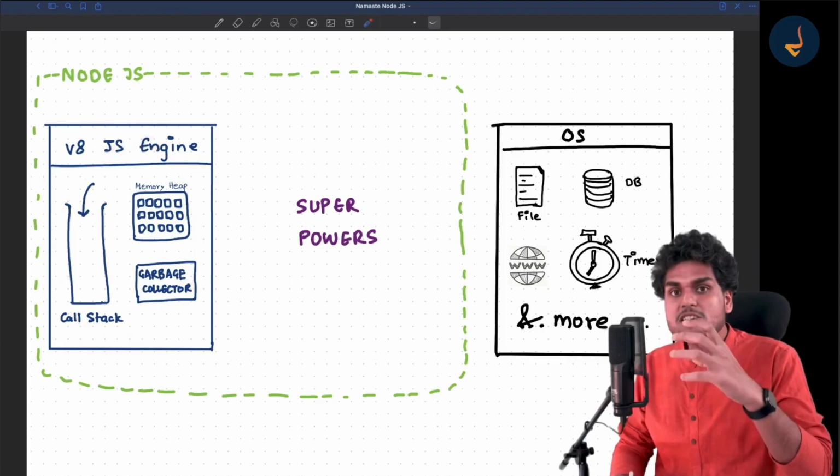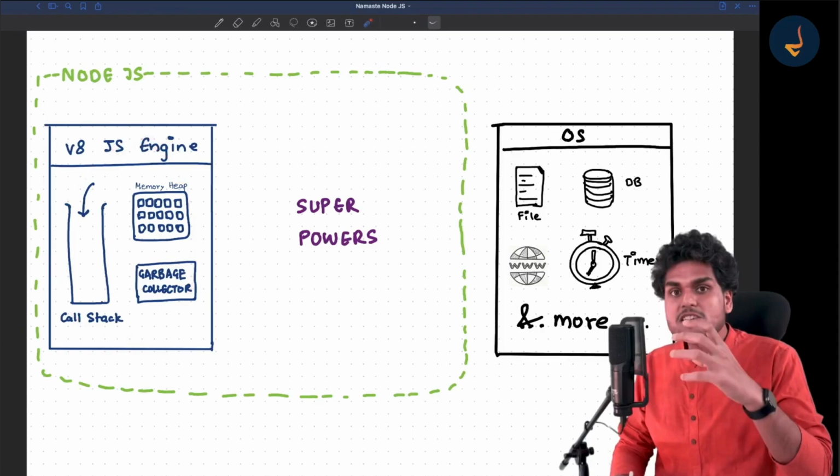Now, I am just adding more complexities to this. But libuv is a very core thing inside Node.js. libuv is our superhero, right? And suppose the JavaScript engine needs to make a file access, it cannot directly do it. It says, okay, you need to do file access. It tells libuv, and libuv talks to the file system, gets back the response, and gives it back to the V8 engine. Does it make sense?